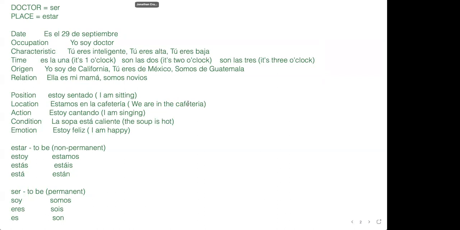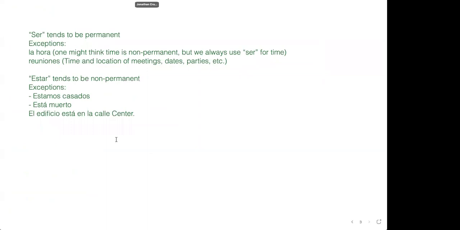I'm not permanently in the cafeteria. See how that works? It's easier for me to remember permanent versus non-permanent. But if you're talking about a building, el edificio, well, that's probably not going to move anytime soon. Either way, it's still going to be estar because it's a location.